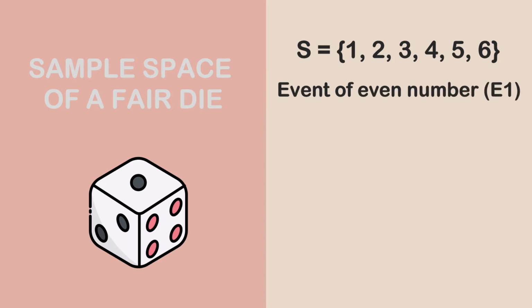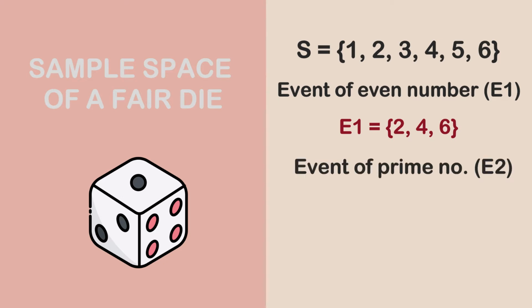So the event of an even number from the sample space of rolling a fair die is going to be equal to 2, 4, and 6. So let's assume you want to take another event from this experiment, and we say the event of a prime number. So the prime numbers right here, we have 2, we have 3, and we have 5. So we have 3 prime numbers, we have 3 even numbers.